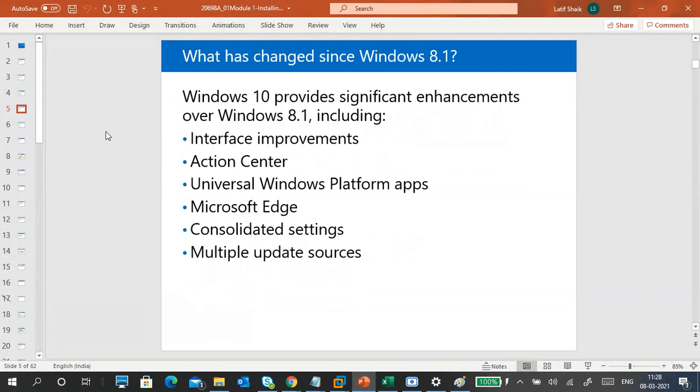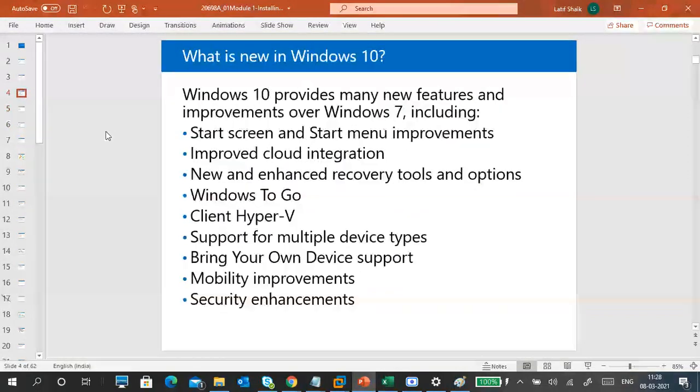So we'll continue the remaining things, and also I will explain other things. Maybe next part, we will stop up to here. These features, if you want to read them, I already shared a textbook. You can try from the textbook. It is quite easy. Already I told the important ones: start screen, start menu improvements, improved cloud integration, recovery tools, that is very important. Windows To Go and Hyper-V I also told.